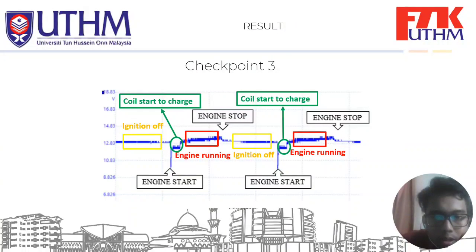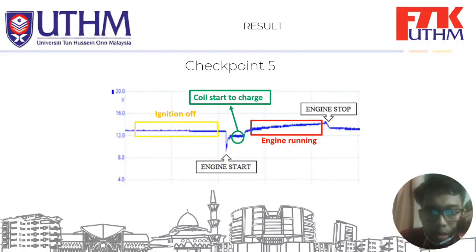And then when the coil starts to charge, the graph has a jerk before it climbs to 30 volt, and when the engine is running, the battery voltage is above 13 volt. For the engine to stop, the battery voltage reduces to 12.83 volt, and it has a constant reading at ignition off. Okay, the battery voltage drop at checkpoint 5 is the same as at checkpoint 3.